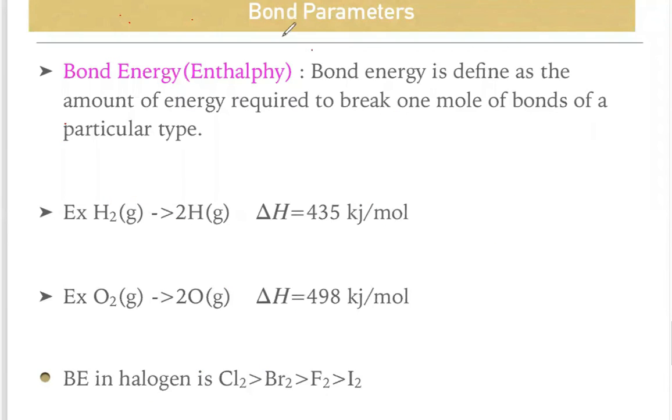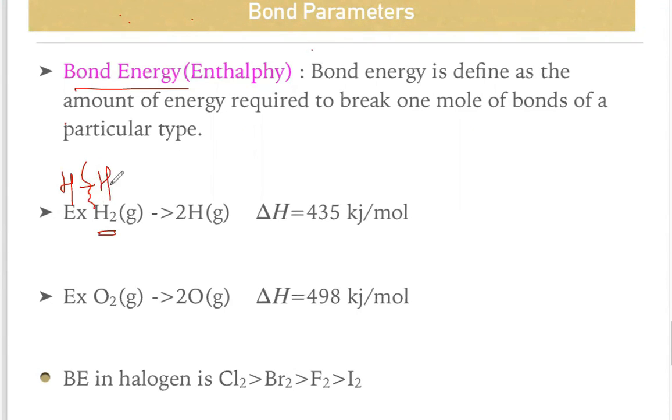Next, we are going to discuss bond energy. Bond energy is defined as the amount of energy required to break one mole of bonds of a particular type. In any molecule there will be single, double, or triple bonds. If you want to separate the molecule into its atoms, for example the hydrogen molecule, H single bond H, you must break this bond.